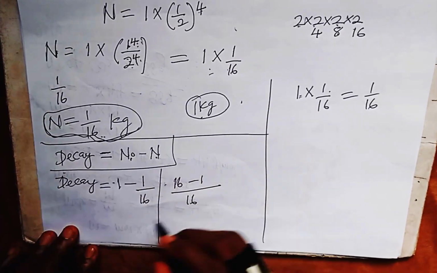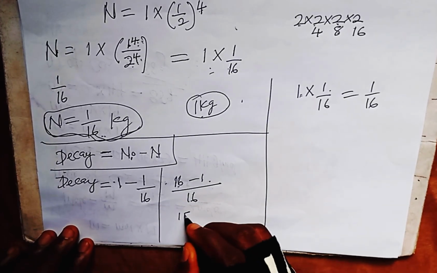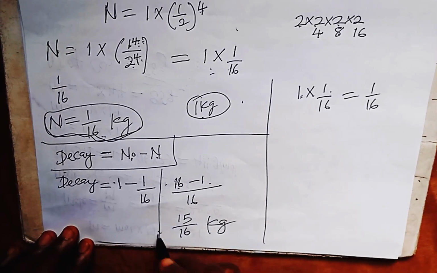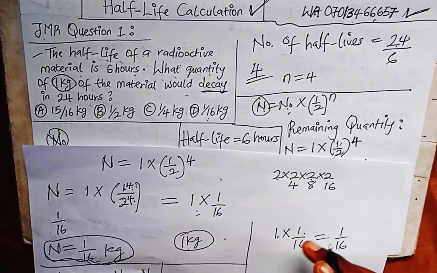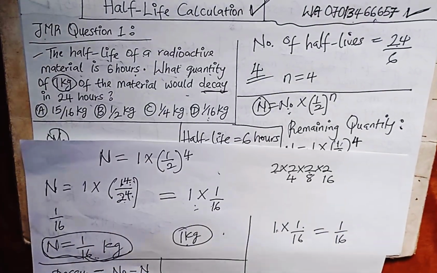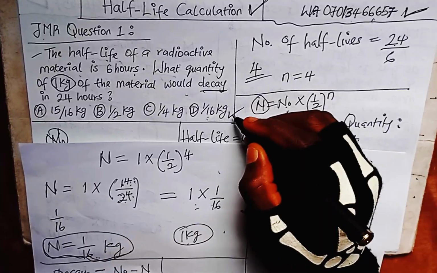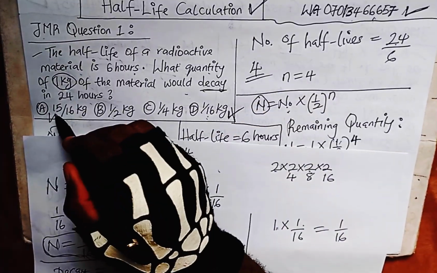That's what it's going to be. All right, so 16 minus 1 will give you 15 over 16 kilogram. So this one is the decay, that's what is going to be left. Among the options, we have 15 over 16. This 1 over 16 is a trap, actually. So this one is the correct option.